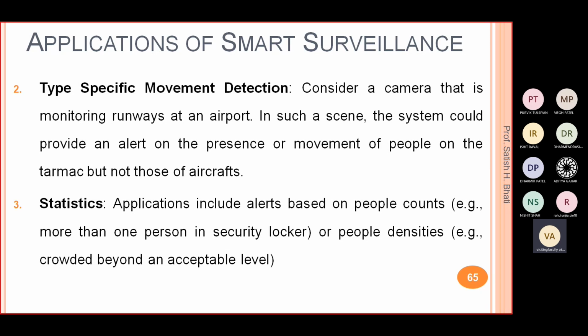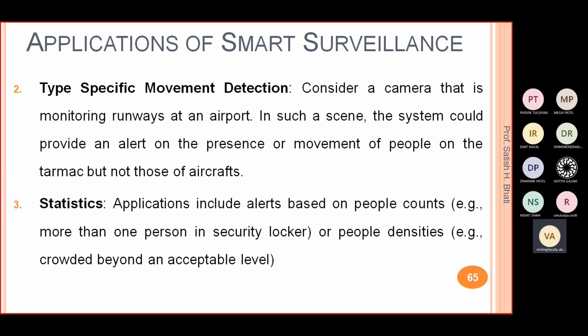Then the statistic based alerts. In that we will include applications which give you an alert based on people counts, right? For example, in a bank locker, a security locker, you want only one person inside the room at a time. You will put a camera which will give you an alert if more than one person is present in that security locker.